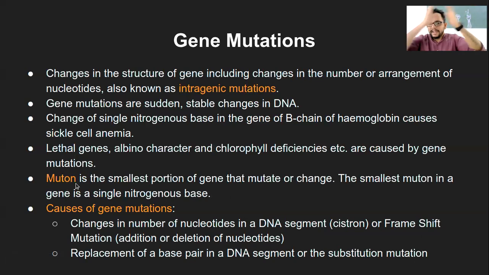Or it can be 10 base pairs being changed. That is still a mutant, but there it is a little longer. So the smallest possible mutant is a single nitrogenous base, and it can be bigger, like 2, 3, 10, or 50 base pairs. The mutant is simply the portion of the gene which is changing, whether a single base pair or many base pairs.